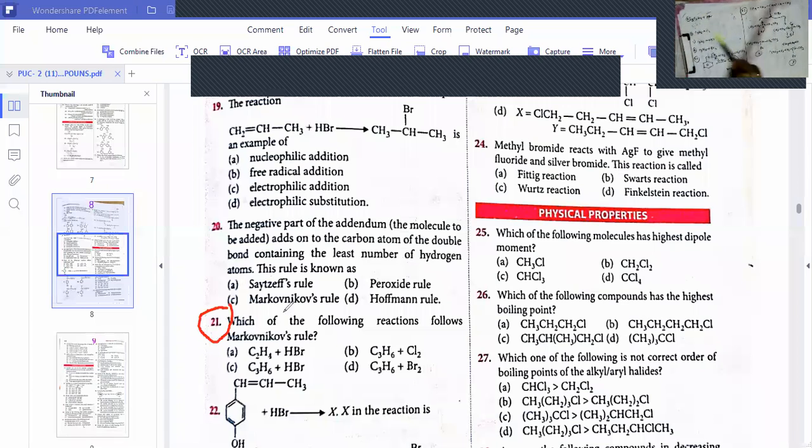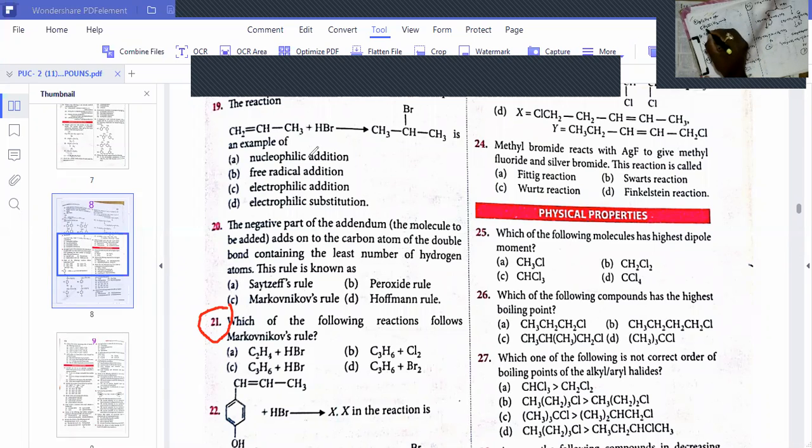Is it visible on the video also? Options I wrote here. First option is C2H4 plus HBr ಕೊಟ್ಟಿದ್ದಾರೆ. C2H4 ಹೆಸರೇನ್ರಾ? Ethene. How can you write the ethene molecule? CH2 double bond CH2. Is it visible on the video? Watch on the video, I am explaining.